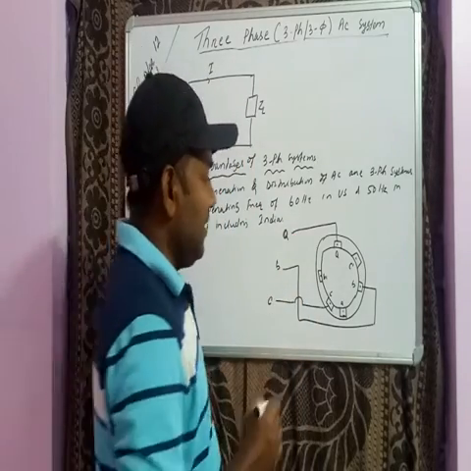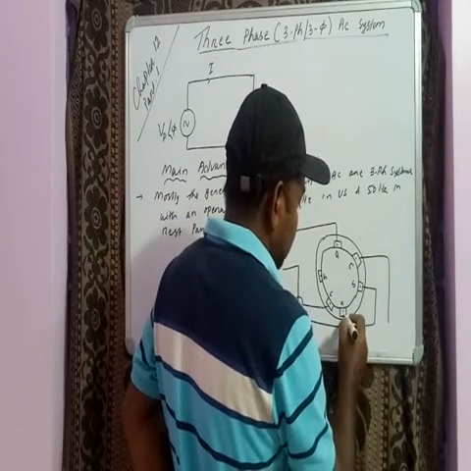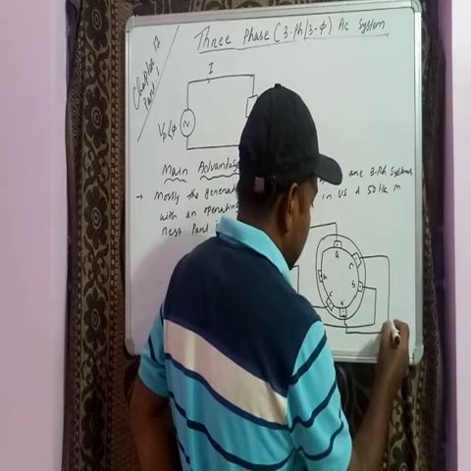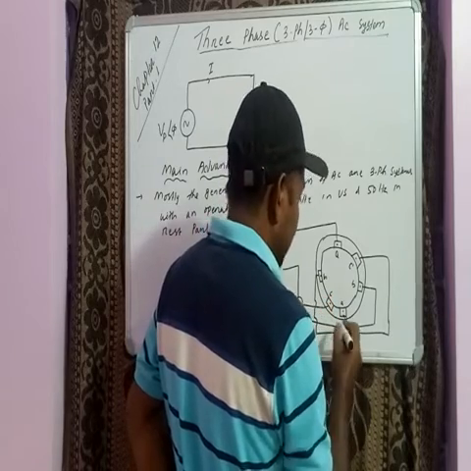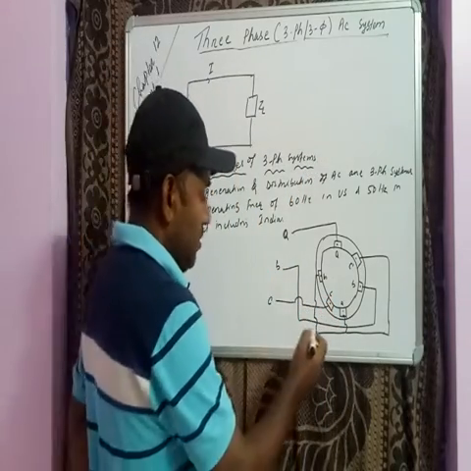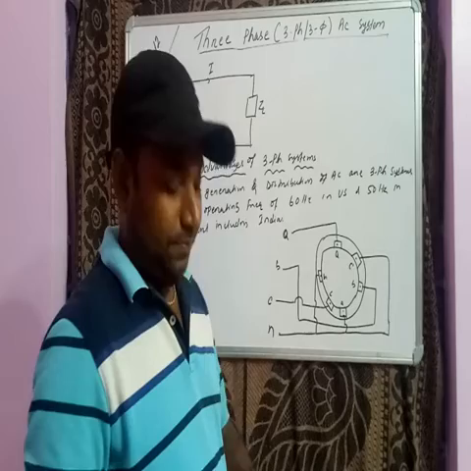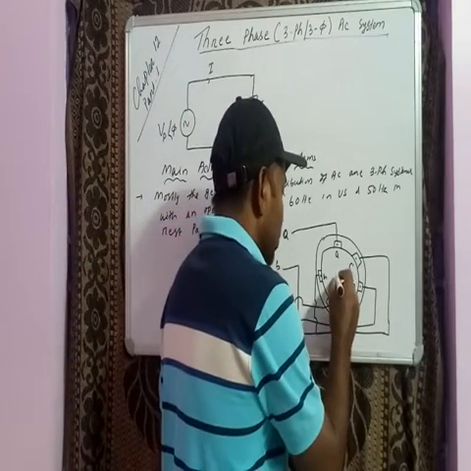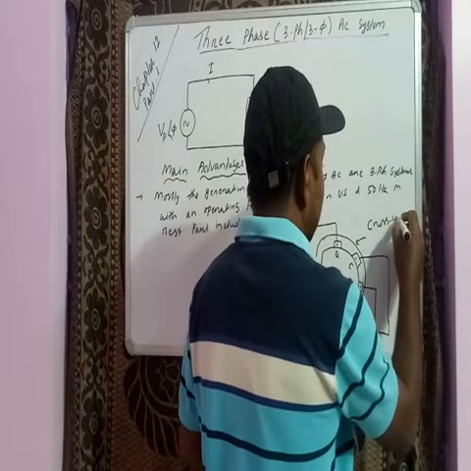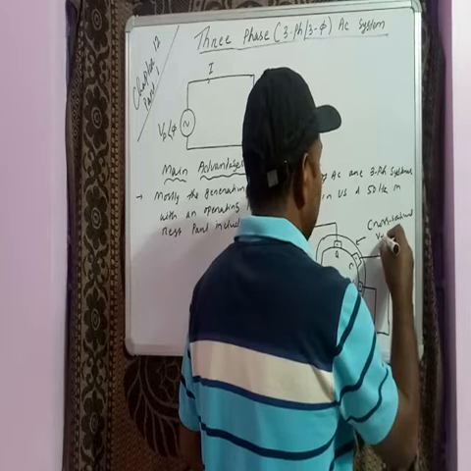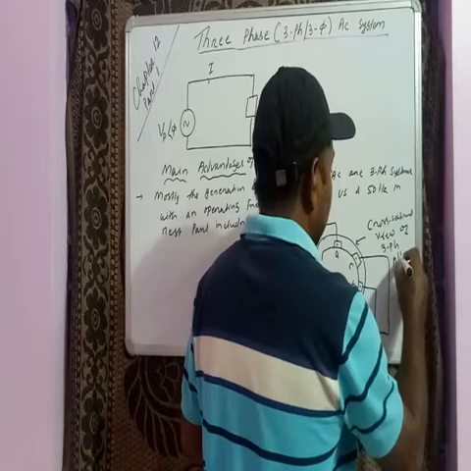So there are three phases A, B, C. The other ends C dash, A dash and B dash will all be joined together, and from that we get a common point which is known as the neutral. Getting this? So this is the cross-sectional view of a three-phase alternator.